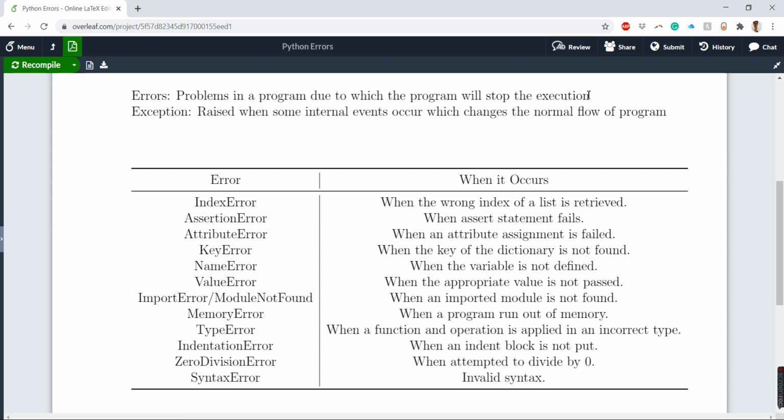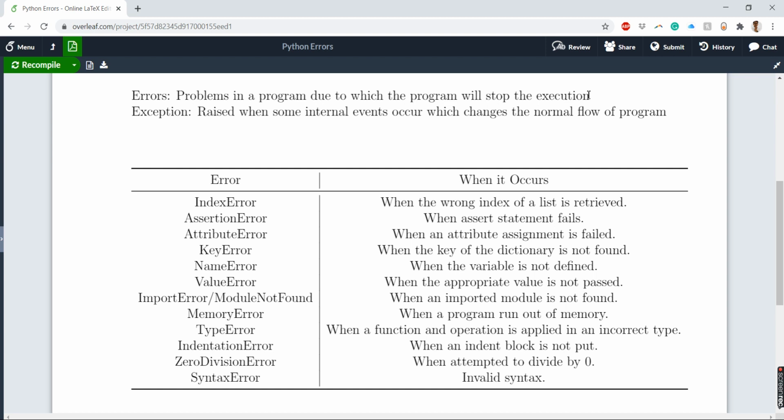And there are some other errors which are called logical errors. Say you have created a dictionary and you are trying to access an index, then you basically get an index error or key error. If you try to access a name which is not defined, you will get a name error.